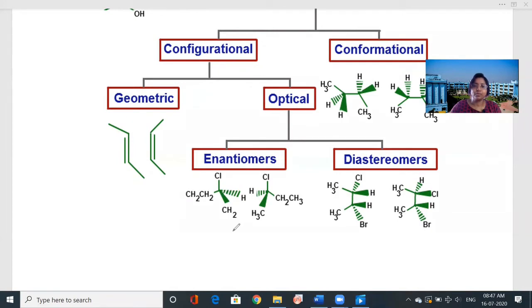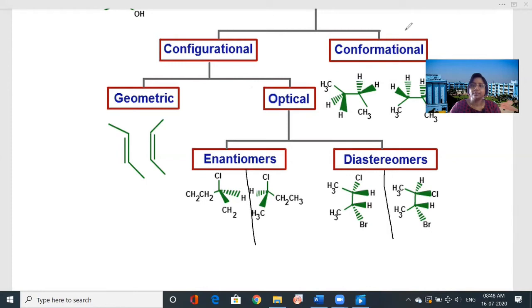If you put a mirror here, this is the mirror image. So enantiomers have the mirror image, but they are not superimposable. They are the enantiomers. But here you can see this is not exactly the mirror image. Okay, you can see the diastereomers.